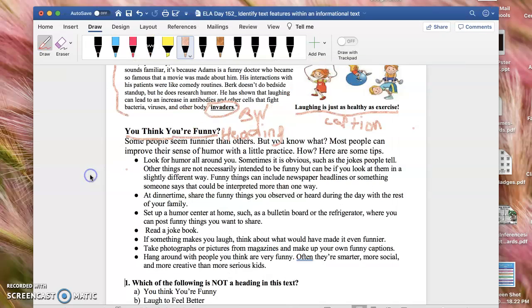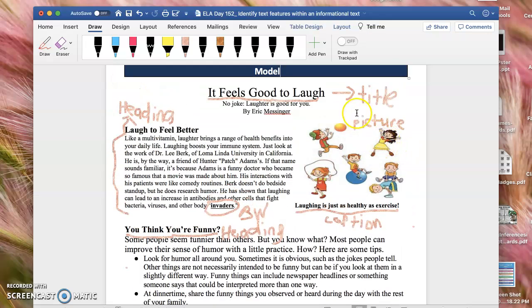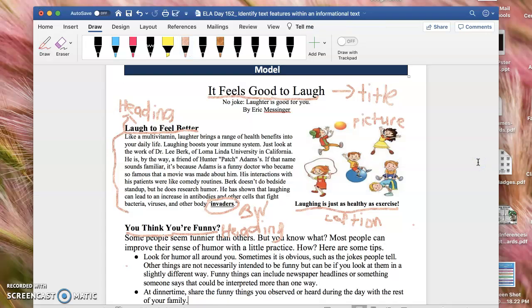We have the heading here, we have the bold text, we have the caption, we have the picture, the title, and the heading, right? Okay, and this is the heading. It actually looks like I'm pointing to the paragraph. This is a heading. Okay. All right. Let's go to the question.